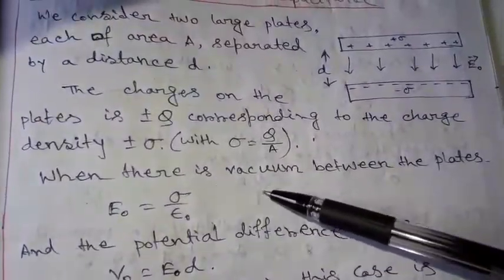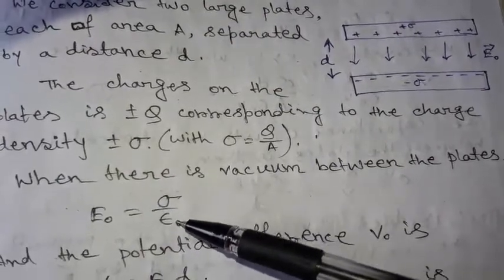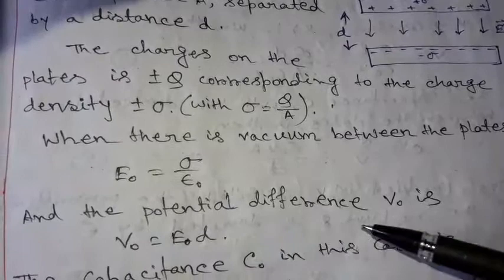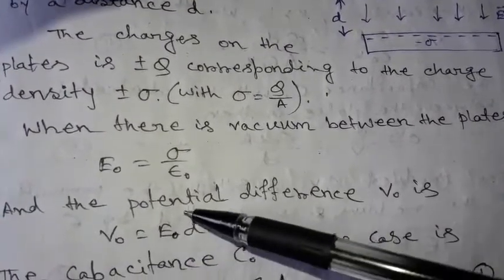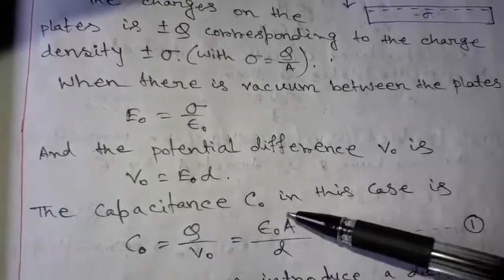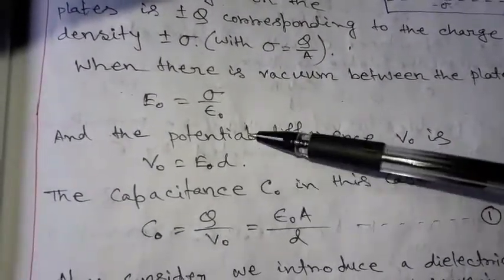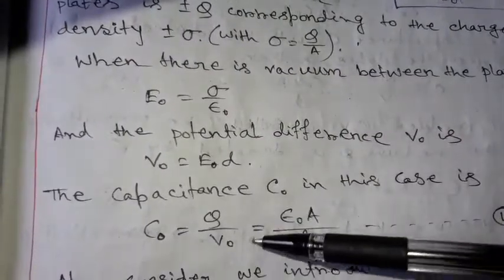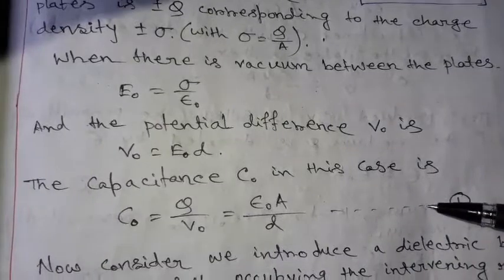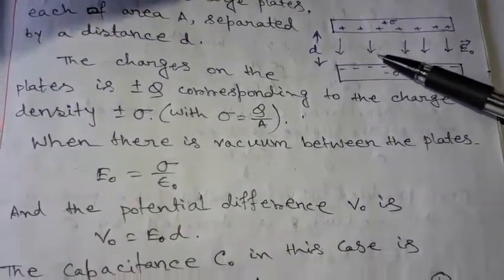When there is a vacuum between the plates, electric field E0 equals sigma by epsilon 0, and the potential difference V0 is V0 equal to E0 into d. The capacitance C0 in this case is C. We can write using these formulas: C0 equal to Q by V0 equal to epsilon 0 A by d. This is equation number 1. This C0 is for vacuum between the plates.